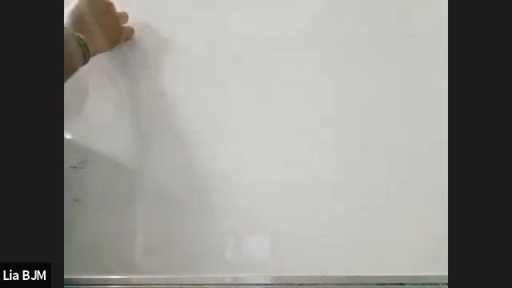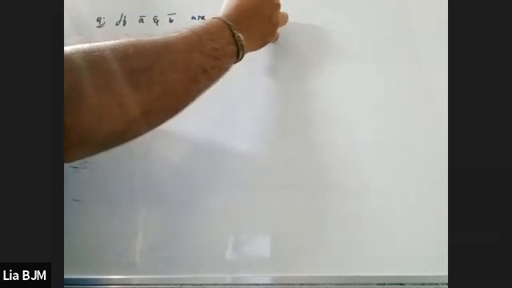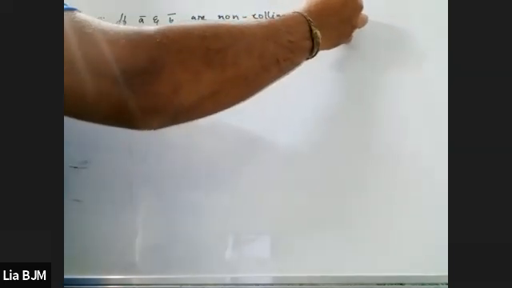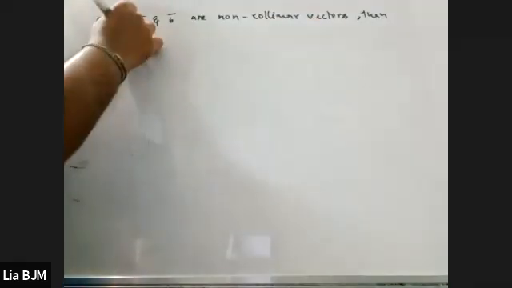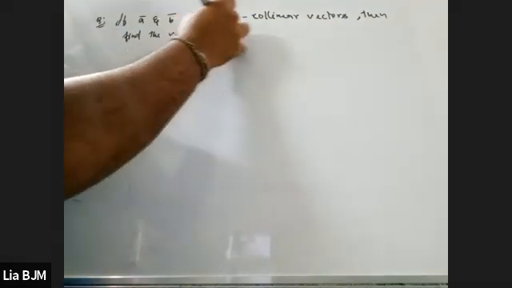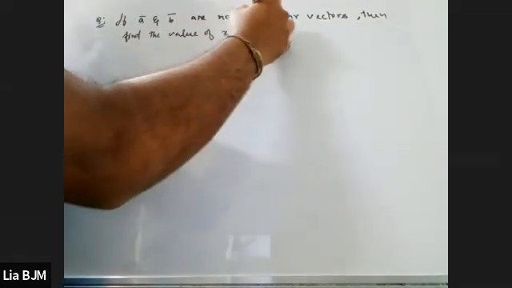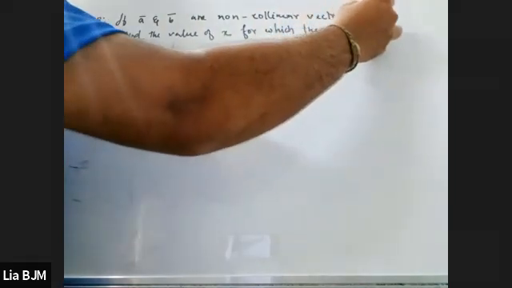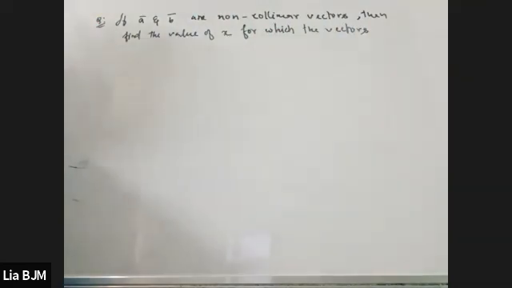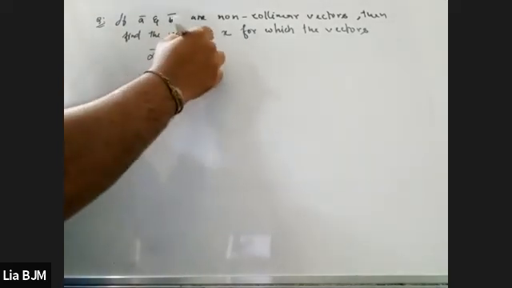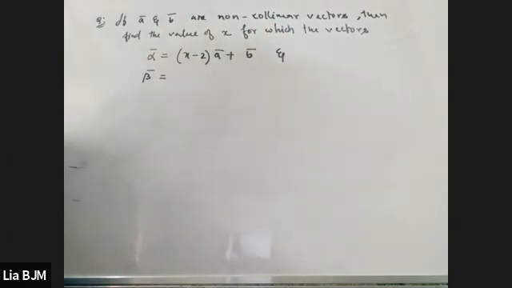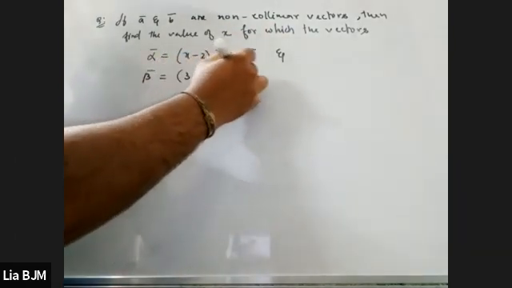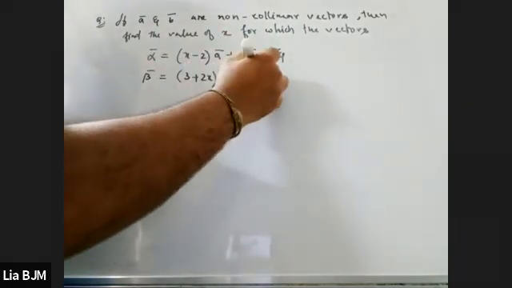Please write it down. If A vector and B vector are non-collinear vectors, then find the value of x for which the vectors alpha vector, equal to (x minus 2) into A vector plus B vector, and beta vector, equal to (3 plus 2x) into A vector minus 2 B vector, are collinear.